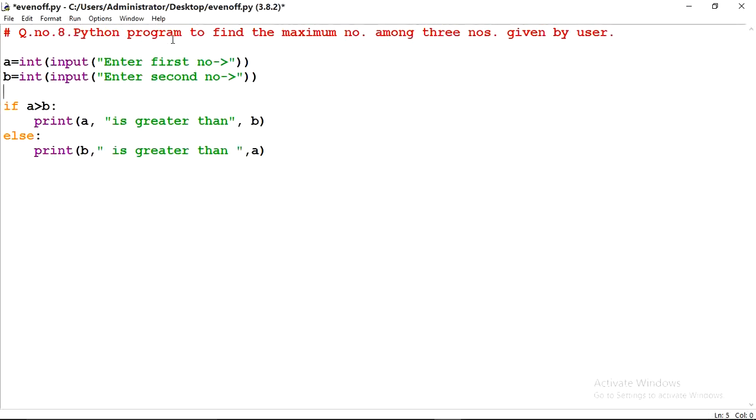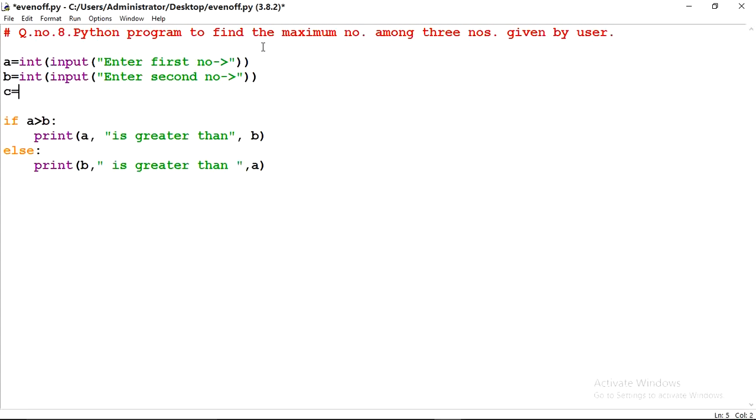Question number 8, Python program to find the maximum number among 3 numbers given by user. In question number 7, we had to check the maximum number between 2 numbers, but in this question we have to find out the maximum number among 3 numbers. So for it we have to enter one more number. It will store into C, input third number. Here I will change the message,